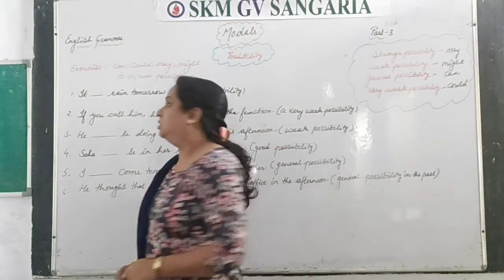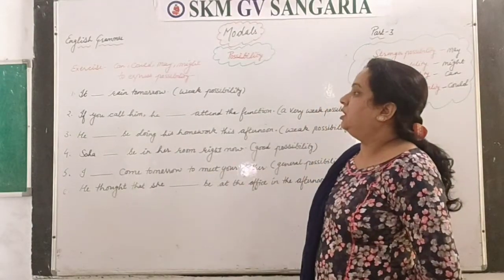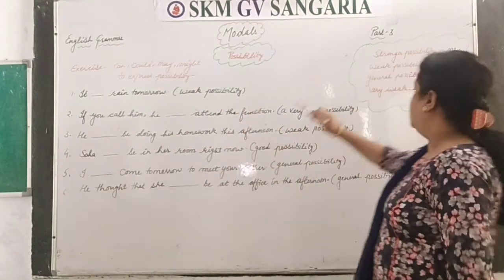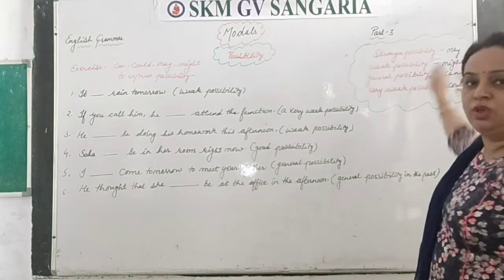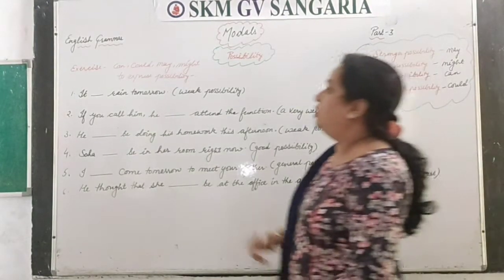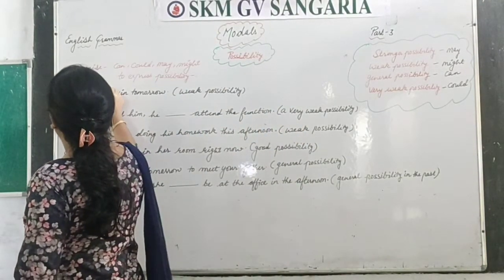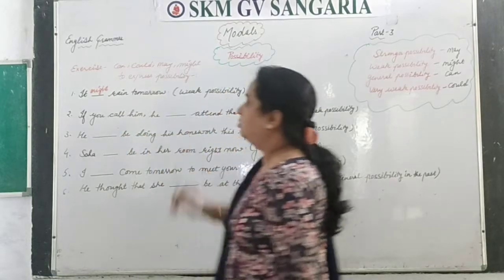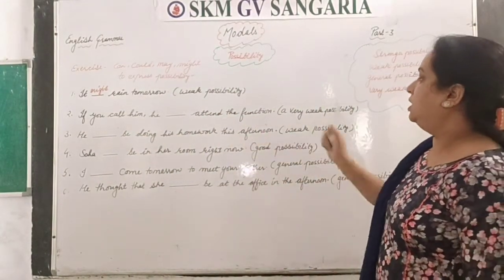Now let's see the sentences. First one is, it dash rain tomorrow. Weak possibility, so we go with might. So, it might rain tomorrow, right? Next one is, if you call him, he dash attend the function.